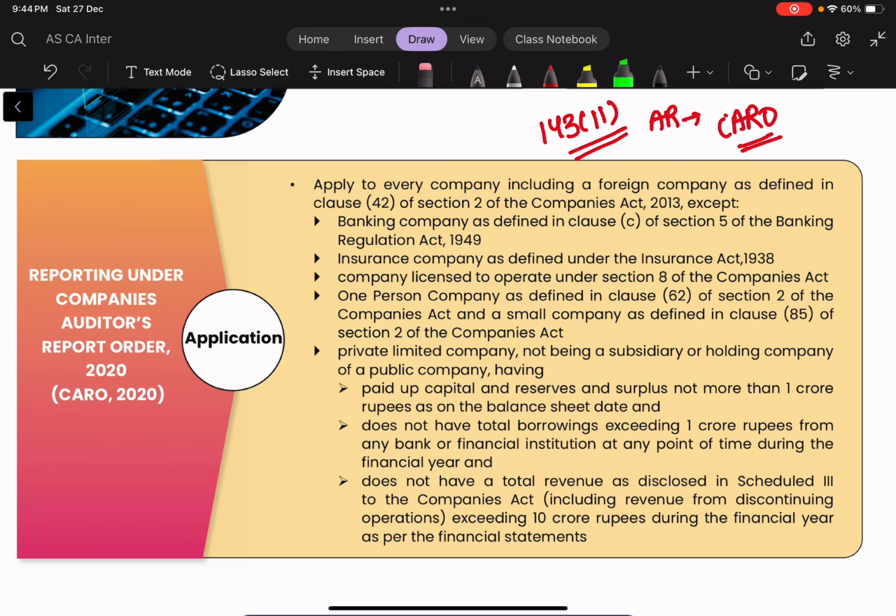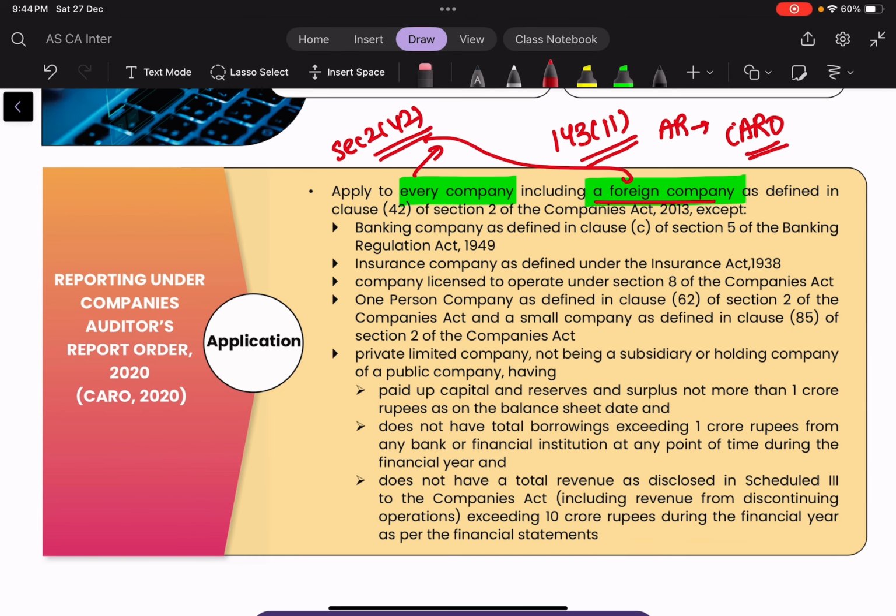And here we have firstly the application, that is on what companies does CARO actually apply. So CARO shall apply to every company. This means a public company, an unlisted company, private company, etc. And it will also include a foreign company, which is defined as per Section 2, subsection 42 of the Companies Act. So a foreign company shall also be included.